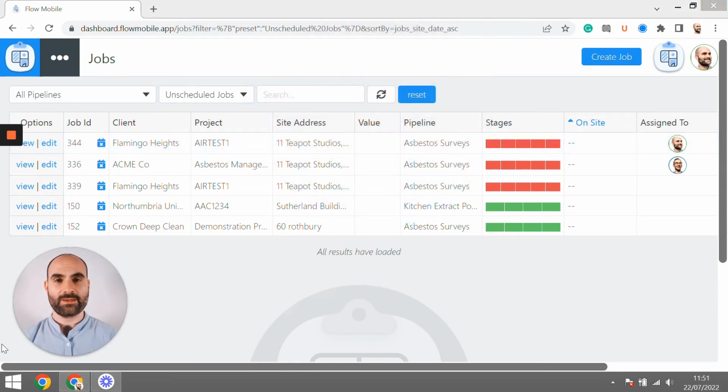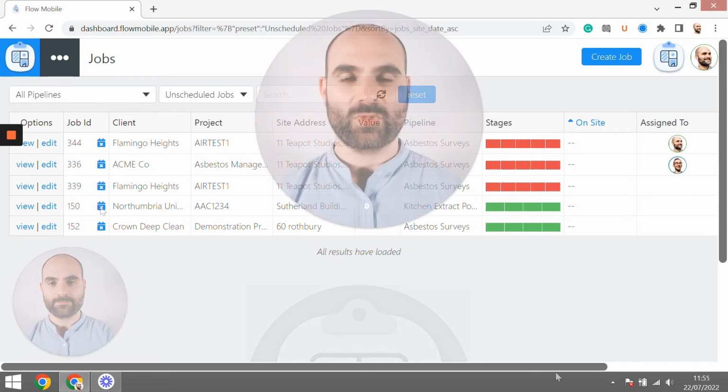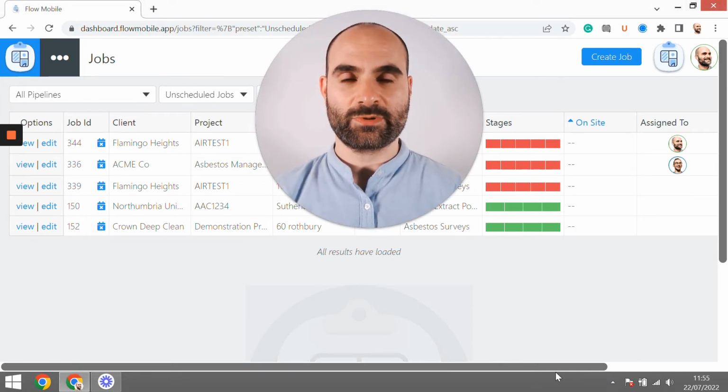As you can see here, we have 5 unscheduled jobs, and these still require a site work date in order to appear on the mobile app for your surveyors to see. You can see each one of these has been given this special icon to say that there is no date. Once you've confirmed the site work date with your client, you can update the missing information on the job to turn it into a scheduled job, and it will then appear on the mobile app for your surveyors to see.